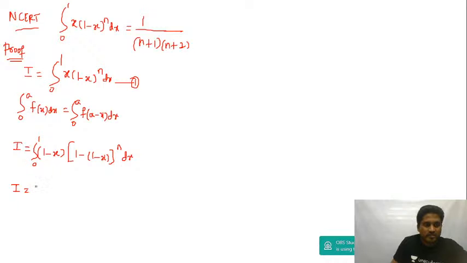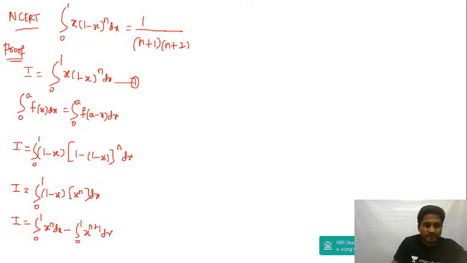I is equal to integration 0 to 1, (1 minus x) times x to the power of n dx. If you open the bracket, I is equal to integration 0 to 1 of x to the power of n dx minus integral 0 to 1 of x to the power of n plus 1 dx.